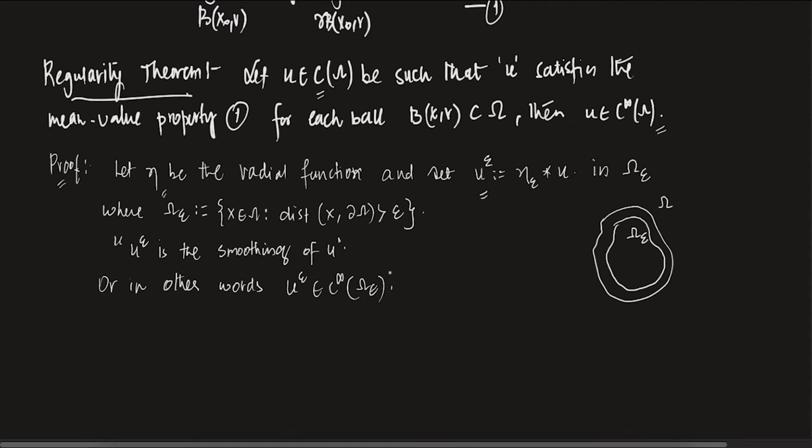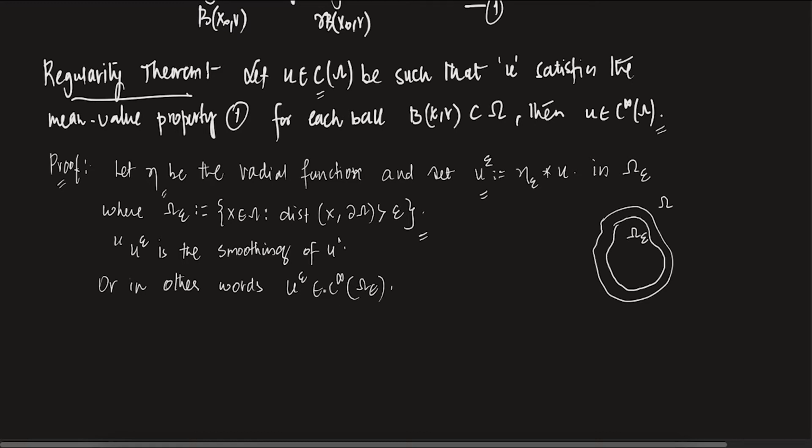When you convolve u with eta epsilon, that function, which we are defining as u epsilon, will be defined in omega epsilon. It is not defined everywhere, it is defined in omega epsilon, such that this function is extremely smooth. It is C infinity. Clear?